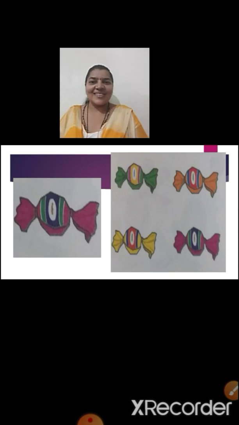Look at the next picture. Do you all like to eat candies? Yes. Now children, here again to your left hand side we can see only one picture of a candy, and to your right hand side we can see more than one picture of candy. Means here we can see many candies. So you will say one candy, many candies.